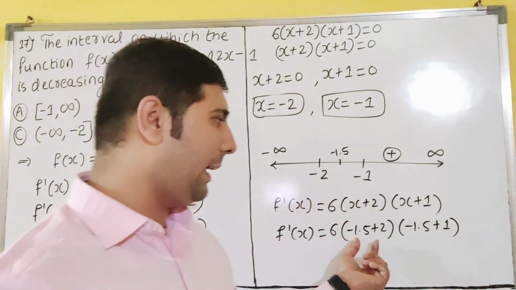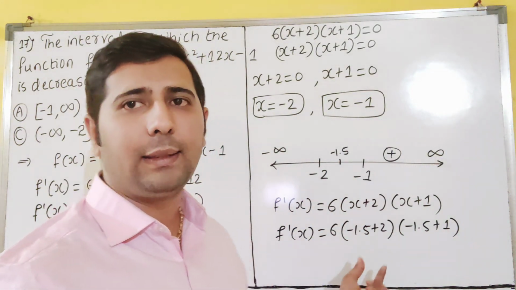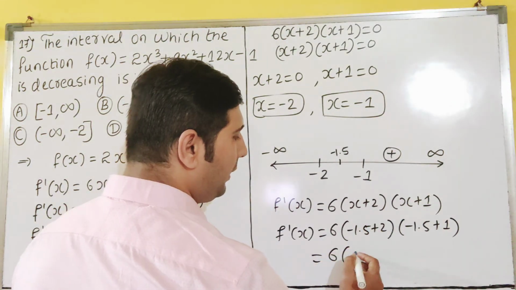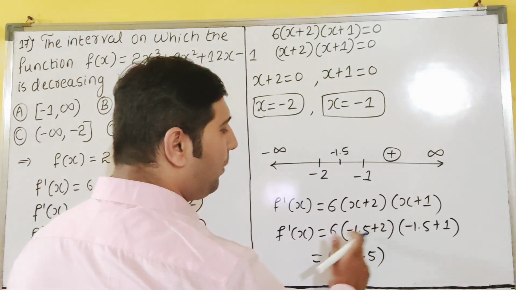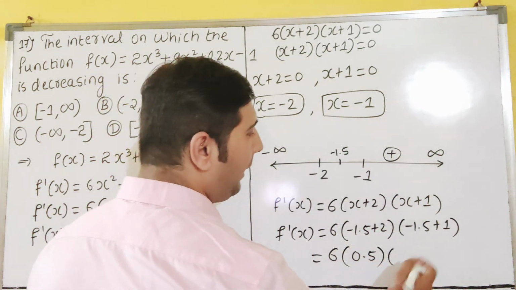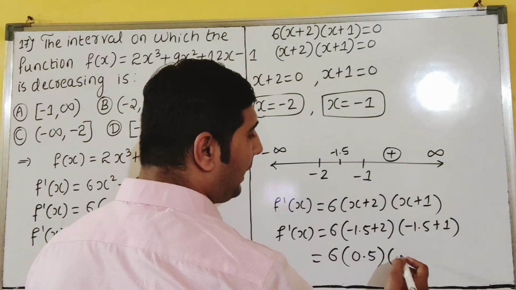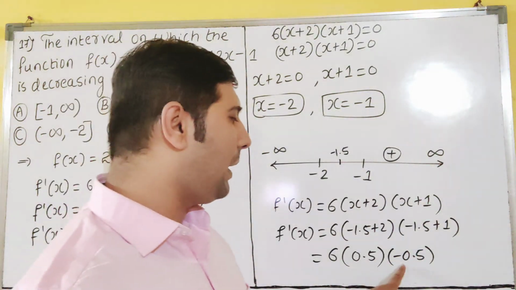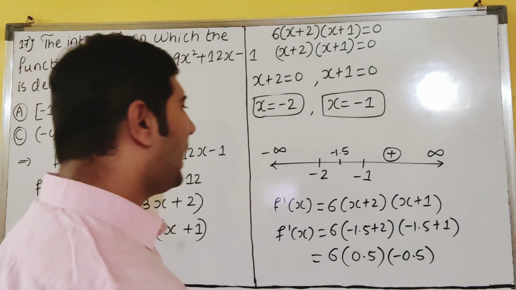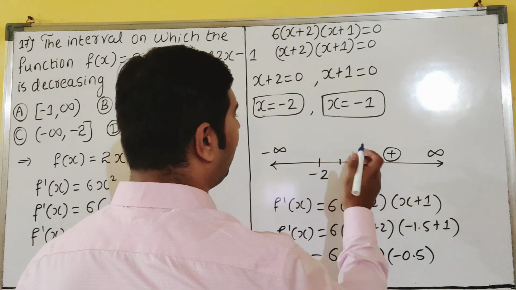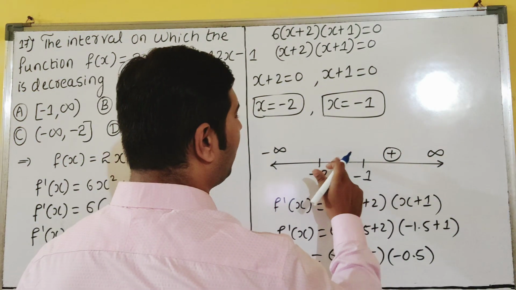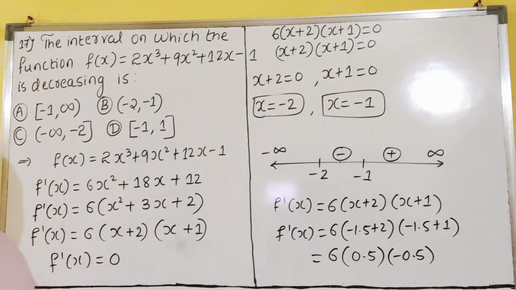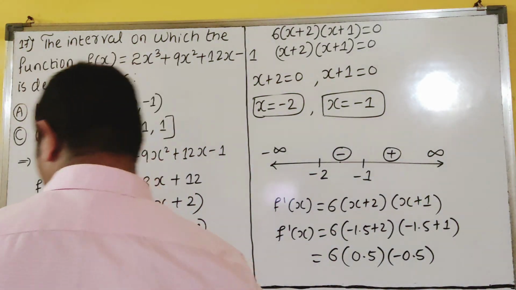So now minus 1.5 plus 2, 0.5. 2 minus 1.5 is what? 0.5. Minus 1.5 plus 1, minus 0.5, dear student. So plus into plus into minus is minus. So that is negative it is giving, dear students here. It is what? Negative. So I will erase that point. So this is negative, dear students. Clear everyone?